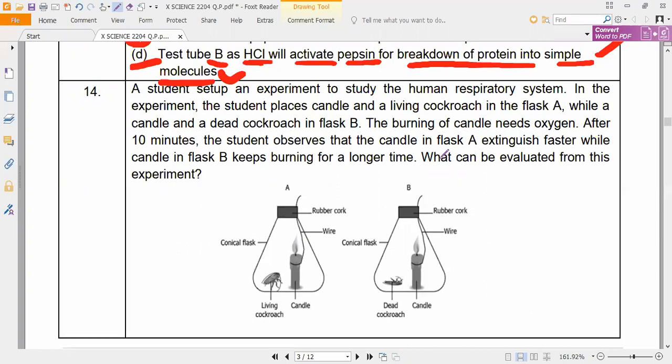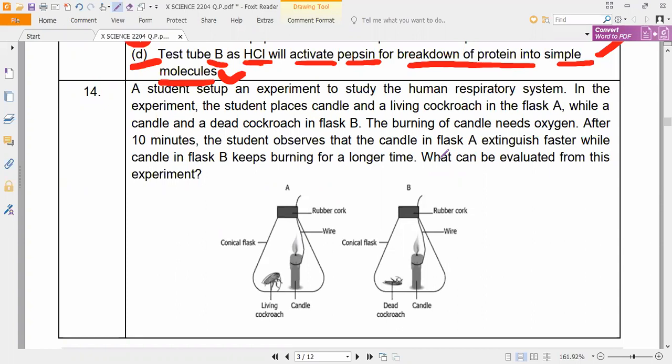In the experiment, the student places a candle and a living cockroach in flask A, while a candle and a dead cockroach in flask B. The burning of candle needs oxygen. After 10 minutes, the student observes that the candle in flask A extinguishes faster while the candle in flask B keeps burning for a long time. What can be concluded from this experiment?